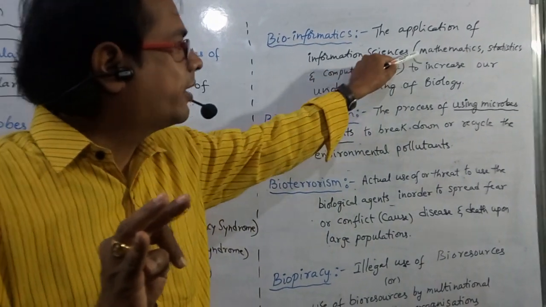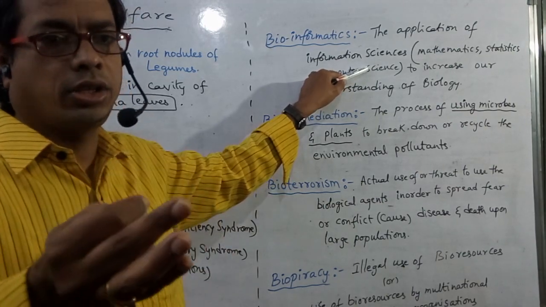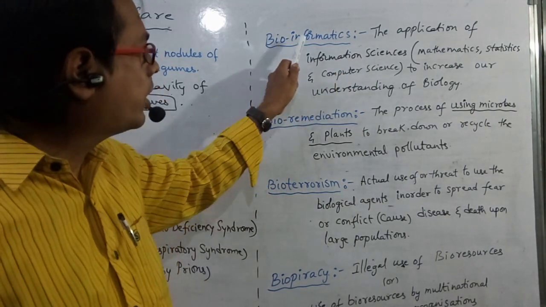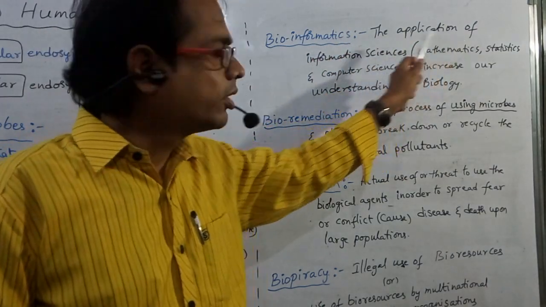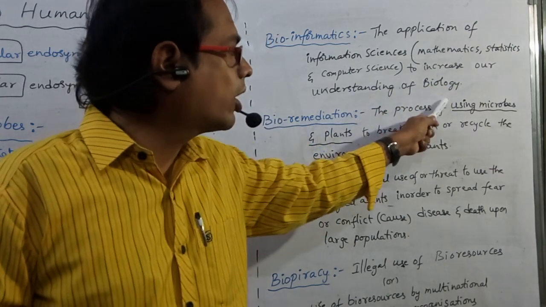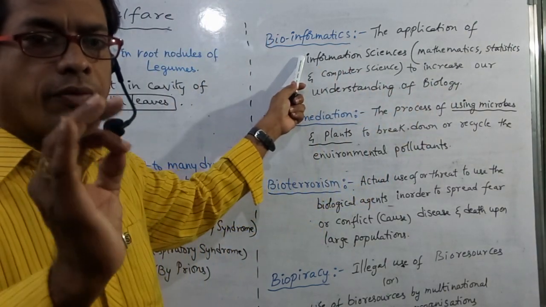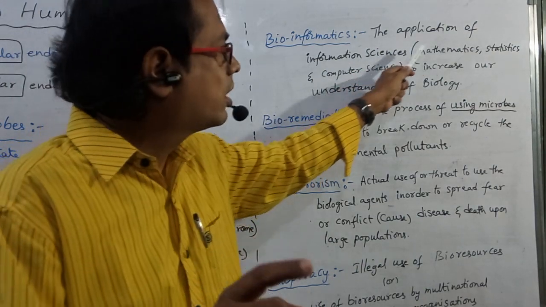By using these different sciences, we may increase the knowledge in biology. That is so-called bioinformatics. The application of information sciences to increase our understanding of biology is called bioinformatics. Information sciences include what type of branches?